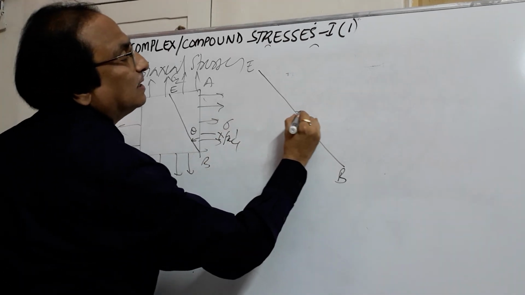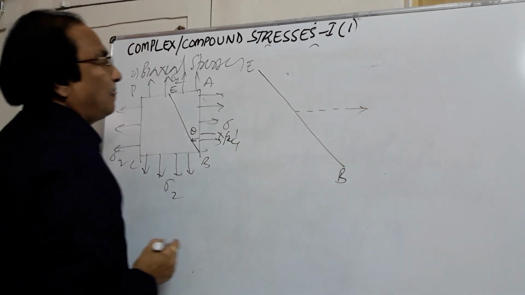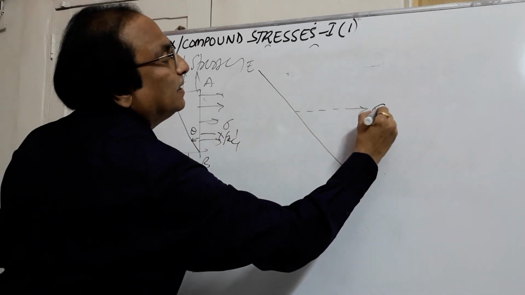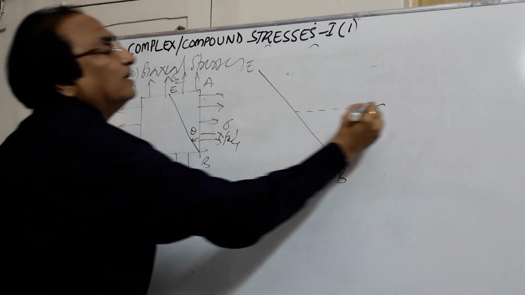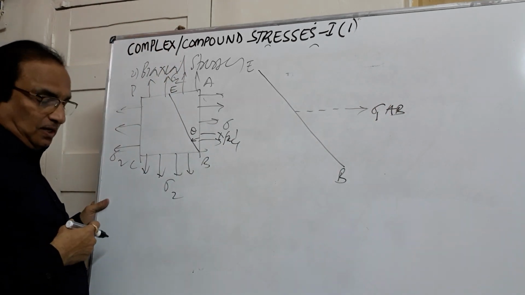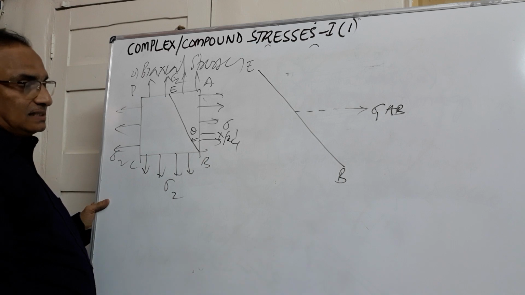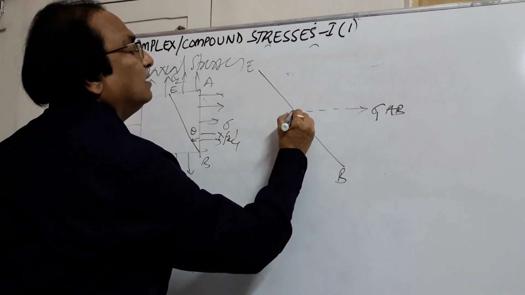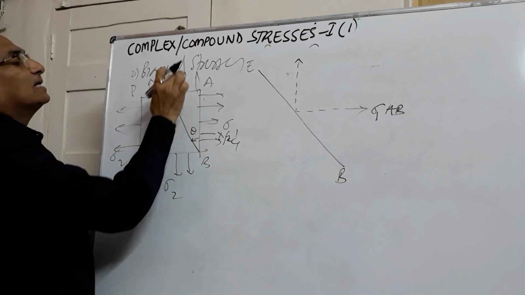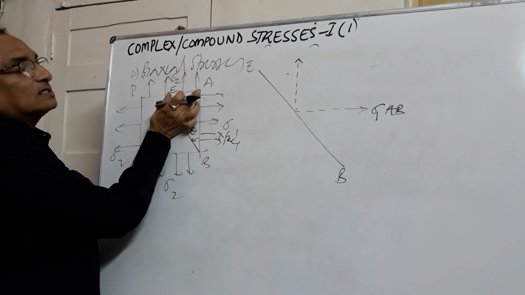Now here there are forces in the x direction. The force acting in the x direction is sigma 1, acting on a length of AB, and thickness as usual is 1. So this is the stress in the x direction. You see in the y direction also, stress is acting, sigma 2, for a distance of AE.